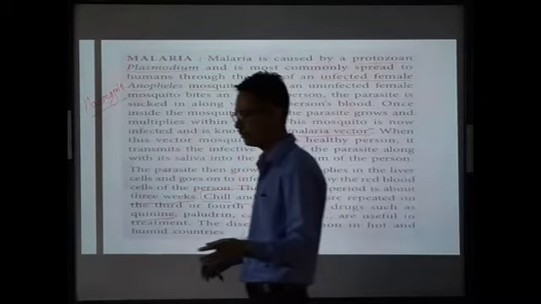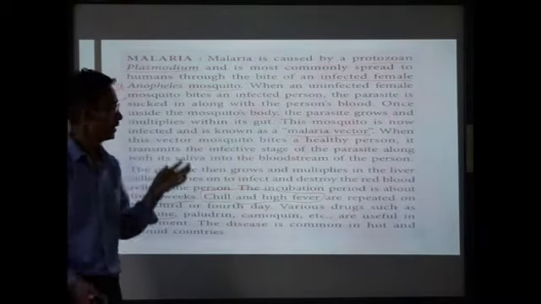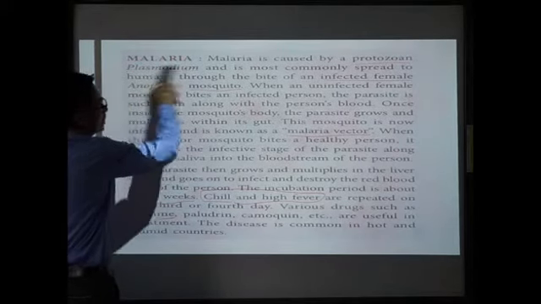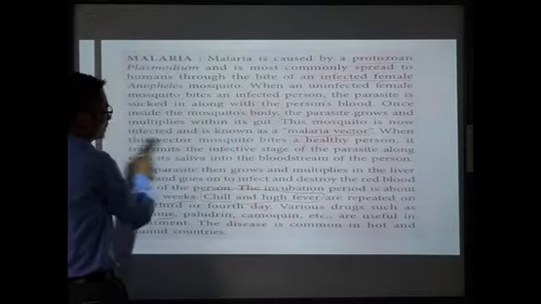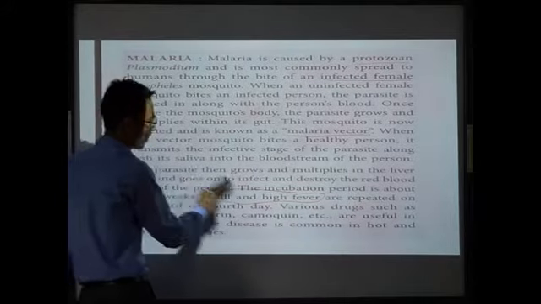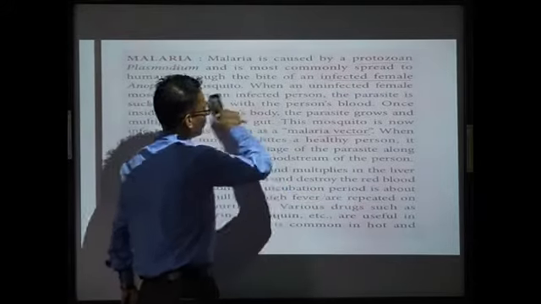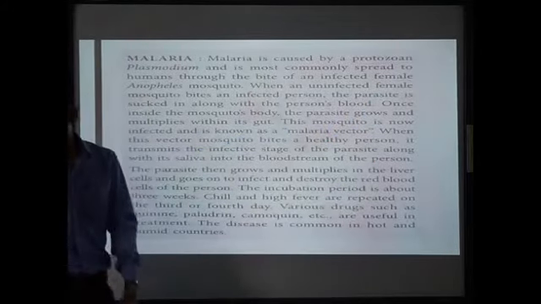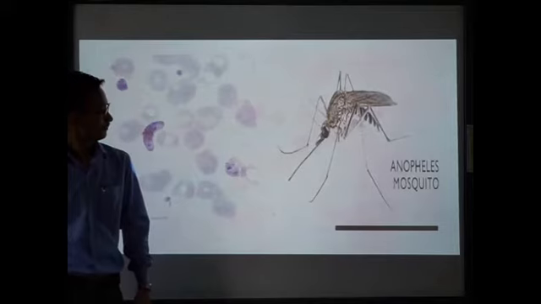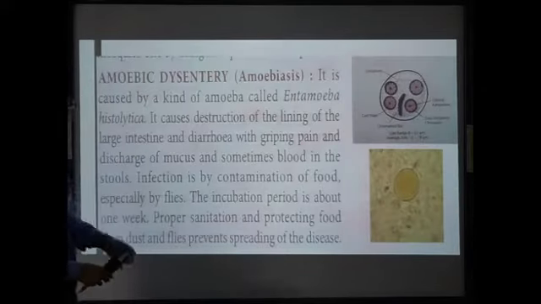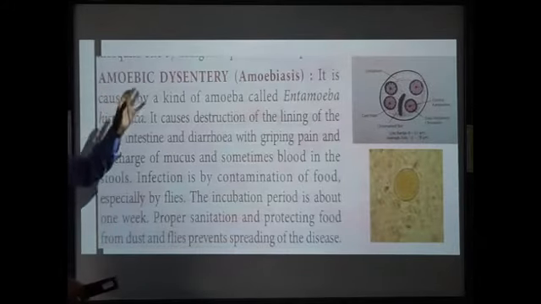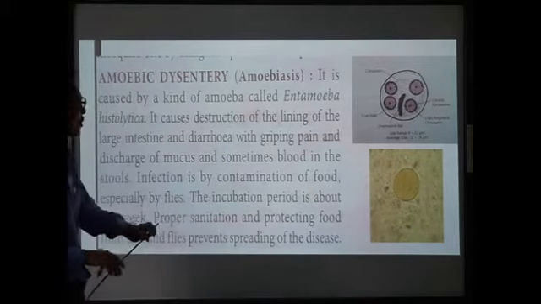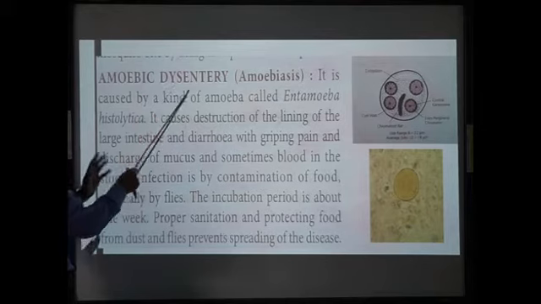So I have prepared this for you. So can you go through the textbook? Alright? So this one is the first disease which is caused by protozoa. Now the second disease that is caused by protozoa is amoebic dysentery. Right, the second disease that is caused by protozoa is amoebic dysentery.